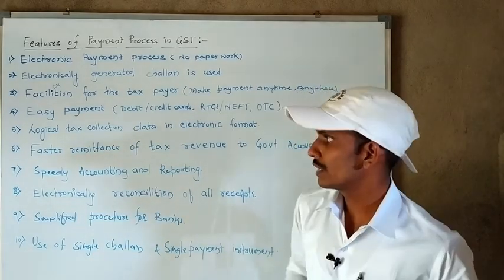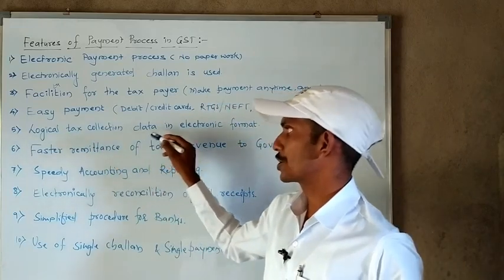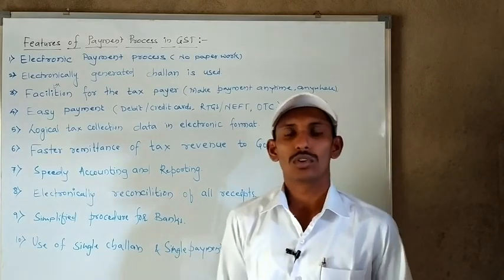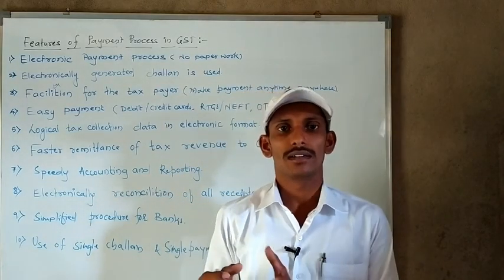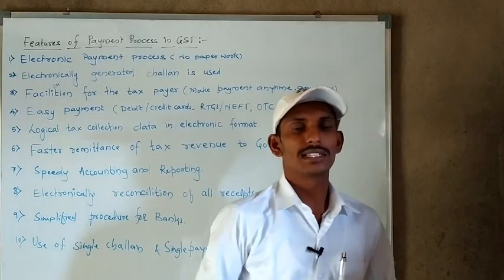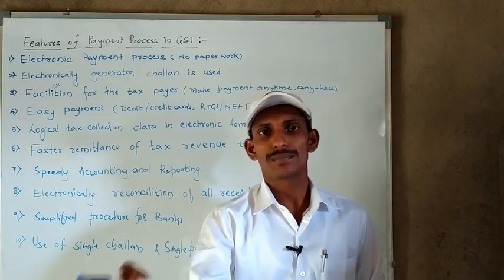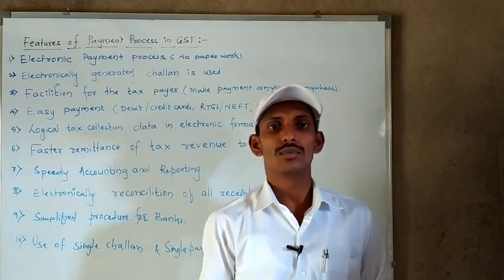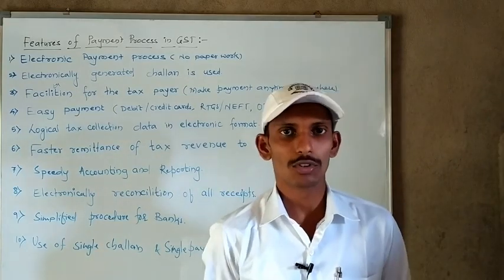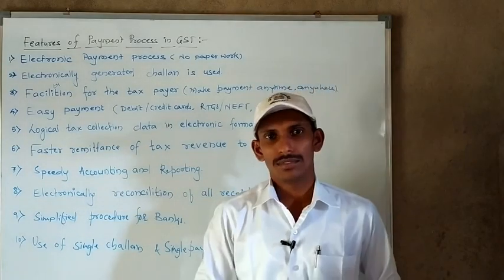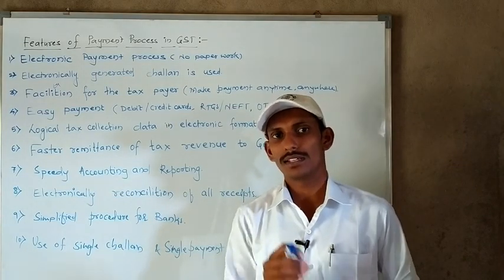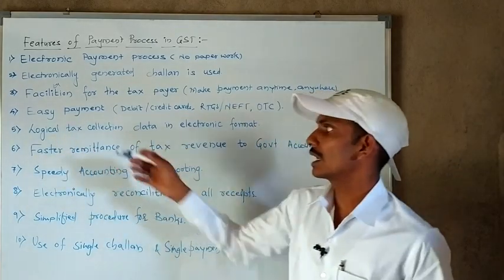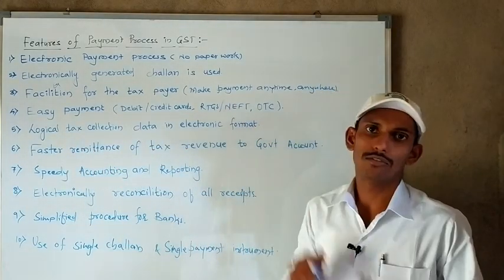The next one is logical tax collection data in electronic format. Whatever information we need to submit to the government, for example when a taxpayer pays tax, there are many taxpayers in India making payments to the Indian government. Since the GST payment process is done electronically, it is possible for the government to keep logical tax collection data in electronic format.